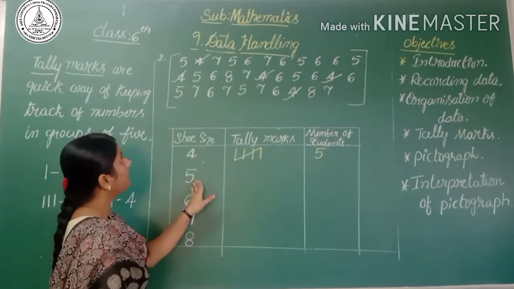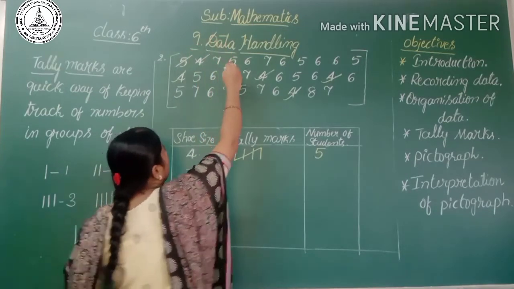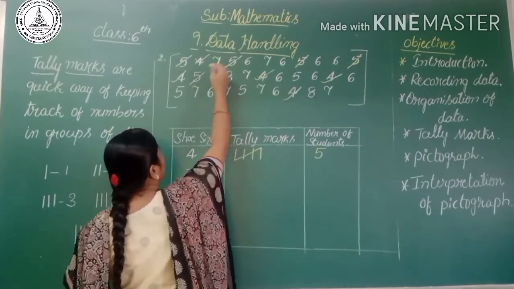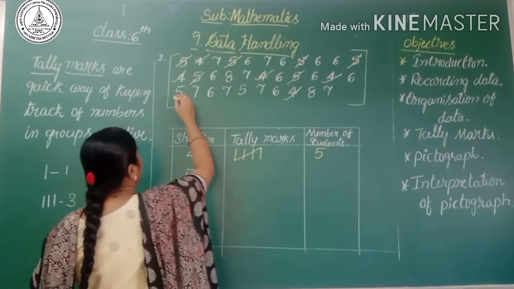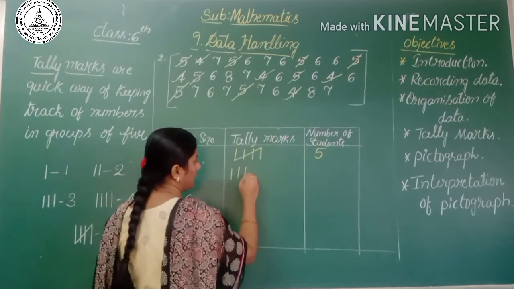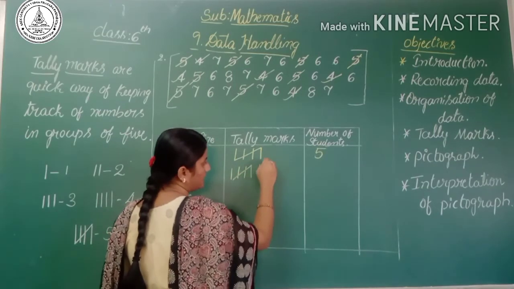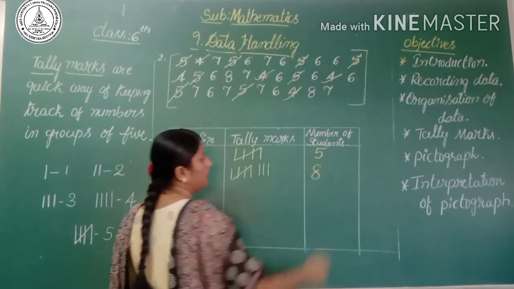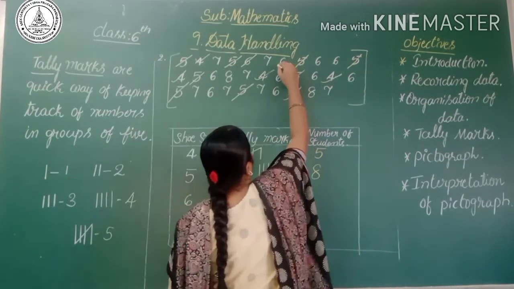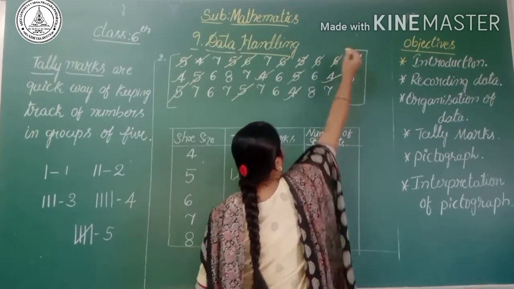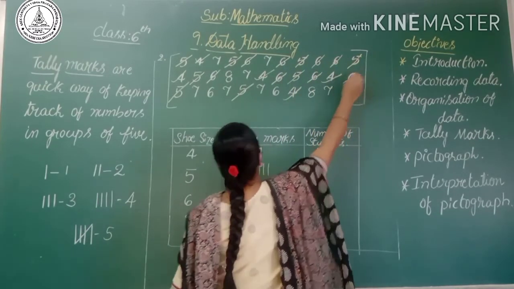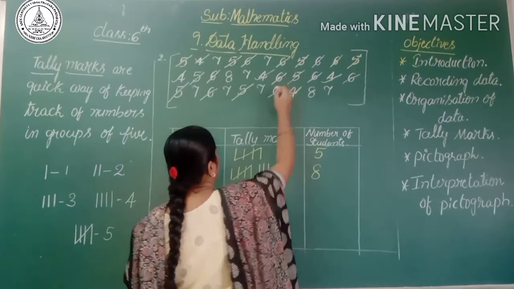Then next, size 5: 1, 2, 3, 4, 5, 6, 7, 8. Total 8 students. Then next, size 6: 1, 2, 3, 4, 5, 6, 7, 8, 9, 10.